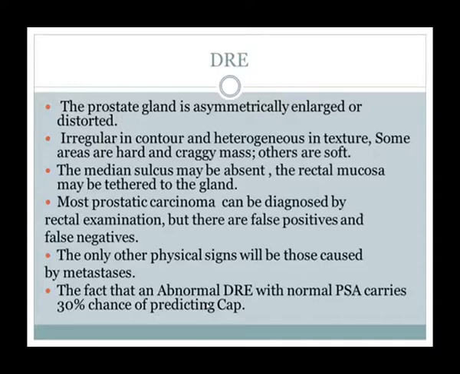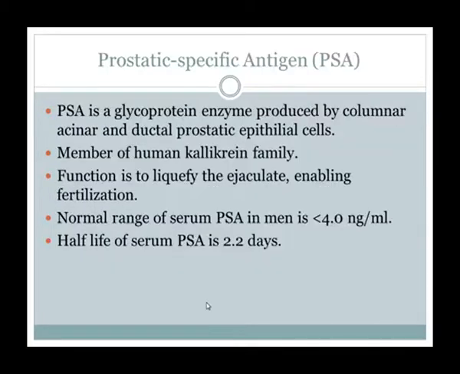Sometimes the PSA is normal, but we suspect an abnormal rectal examination, either in both lobes or in a single lobe. There are a lot of patients like this with normal PSA. So if the clinician suspects an abnormal DRE but the PSA is normal, we should go for prostatic biopsy. There is a 30% chance of predicting CA prostate.